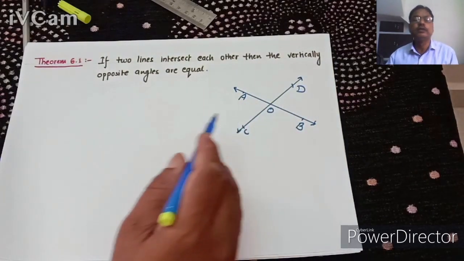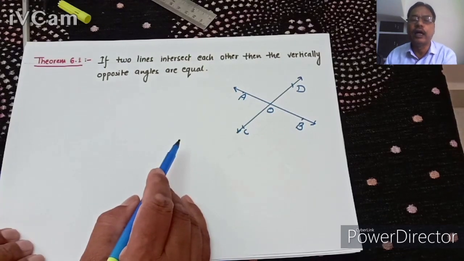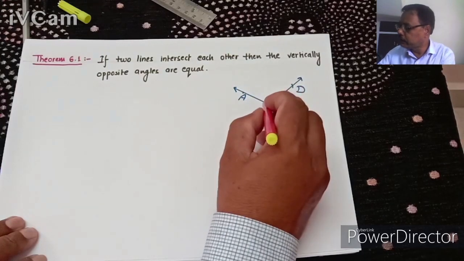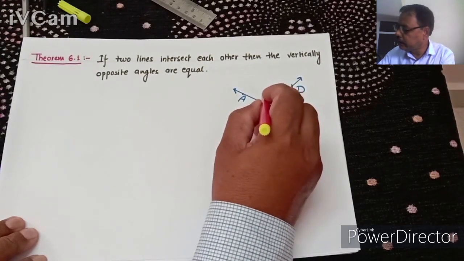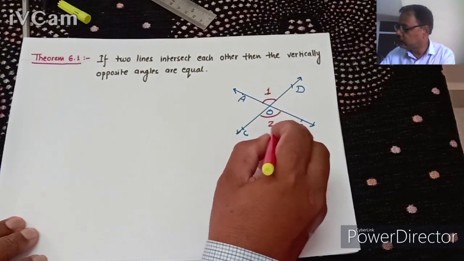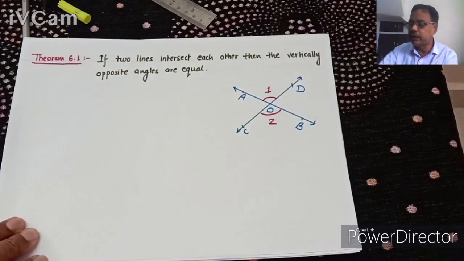These two lines cross each other, so they are forming pair of vertically opposite angles. What are the pair of vertically opposite angle? This angle we can take it as angle 1. This angle is angle 2. These angle 1 and angle 2 are called vertically opposite angles.